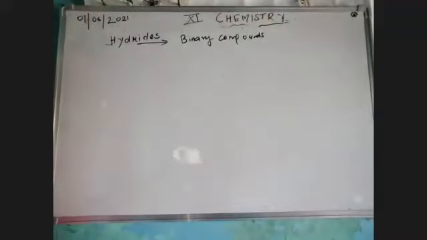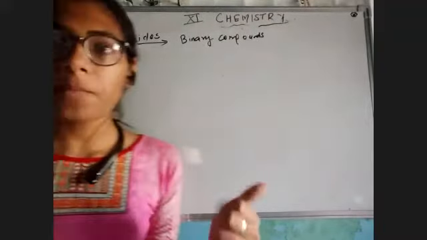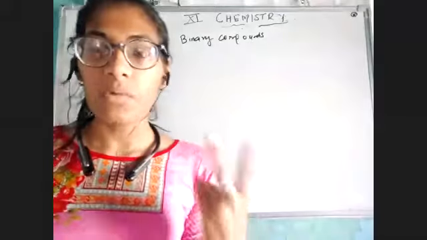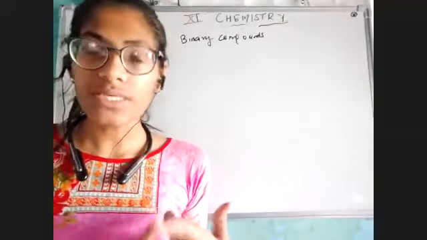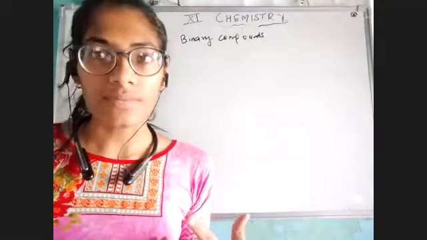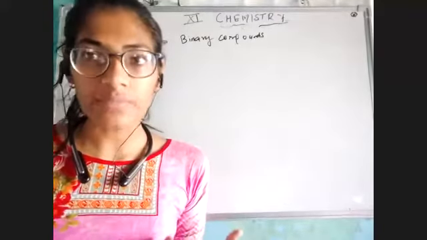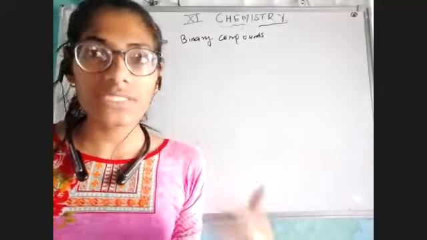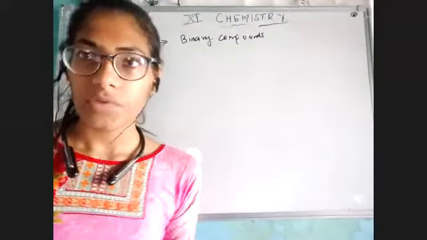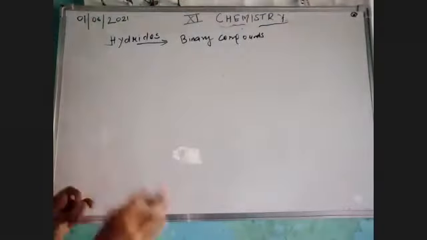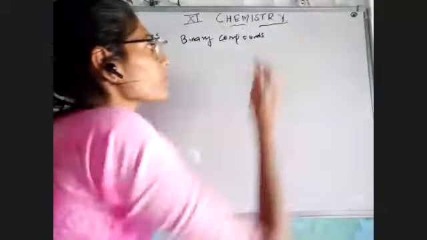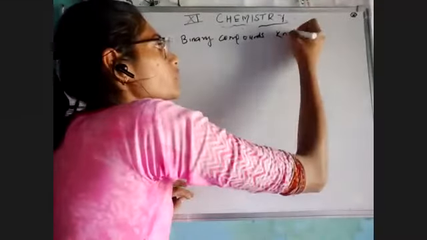Binary compounds means a compound which is formed by only two atoms. Most of the time there is hydrogen and another atom over there. So it is a binary compound which contains only two atoms, hydrogen and another atom, and we will see which one. Most of the elements in our periodic table can make the binary compound known as hydride.